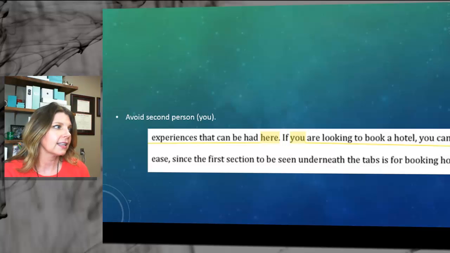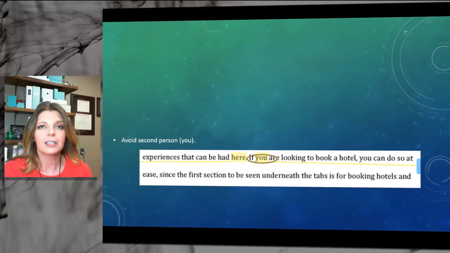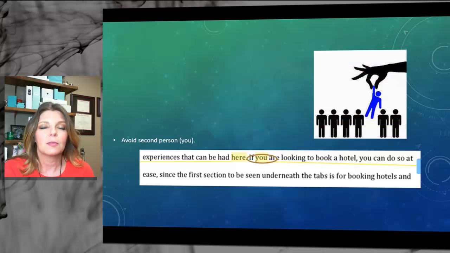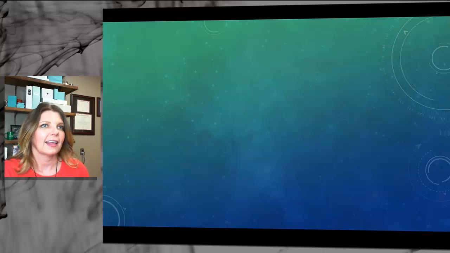So in a sentence like this, where if you are looking to book a hotel, you need to be very selective and determine who your audience is, whether or not you need to be using you. In academic writing, you will not be using you, okay? So let's check out the next thing.